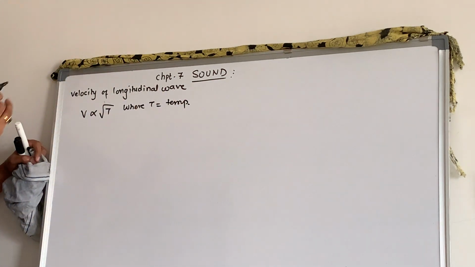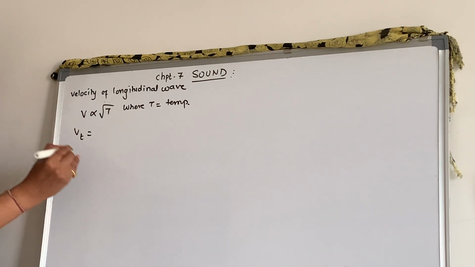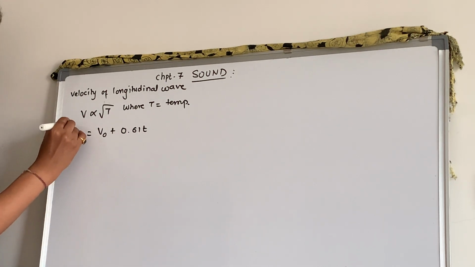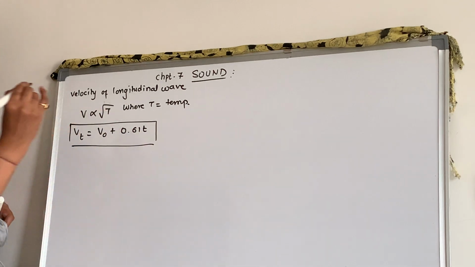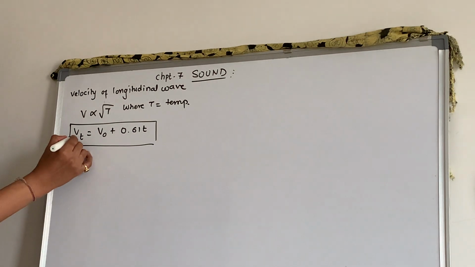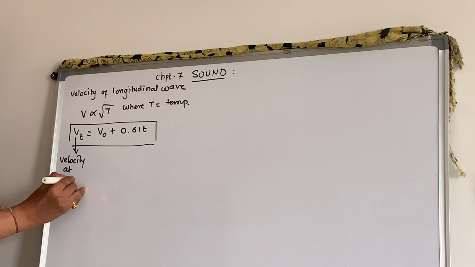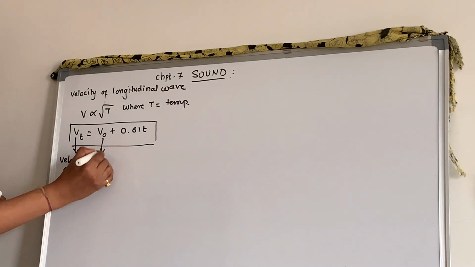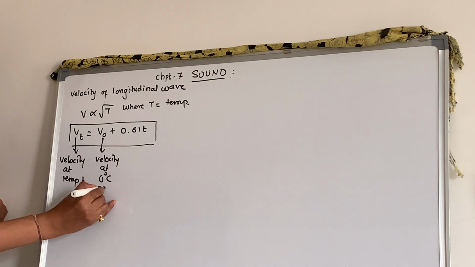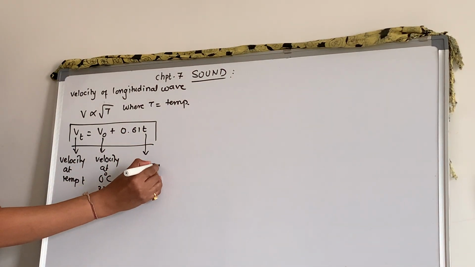T is what? Temperature. Now there is one relation, which is there in 9th standard. That is called Vt is equal to V0 plus 0.61 times T. The proof is there in 11th standard and is not required right now, so I am not doing that part. What is Vt? It is the velocity at temperature T. V0 is the velocity at 0 degrees Celsius, which is 330 meter per second, and T is the temperature.